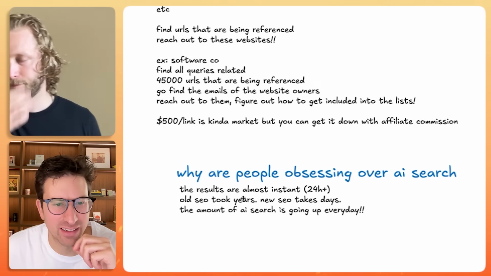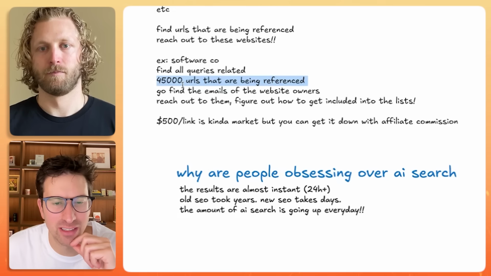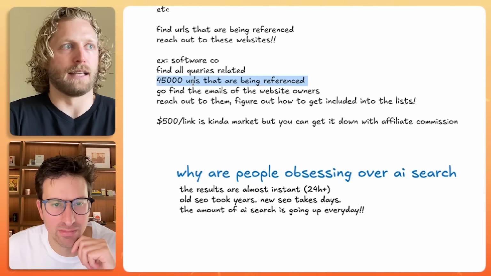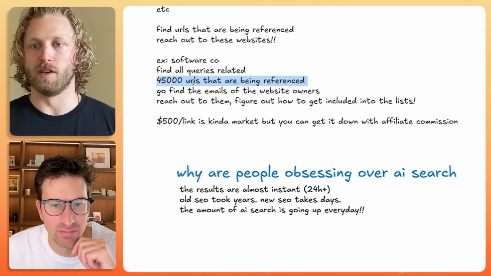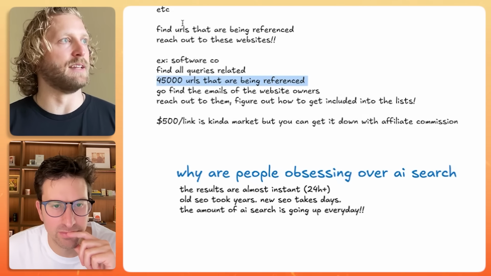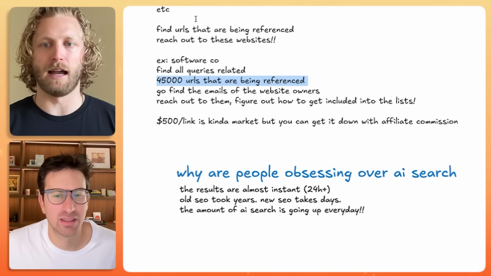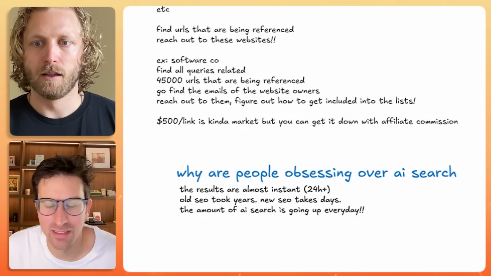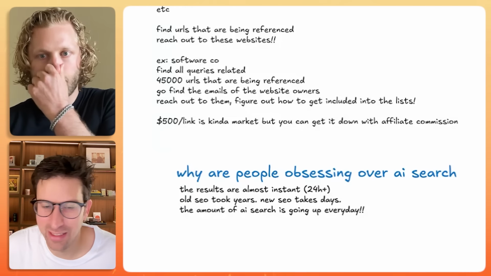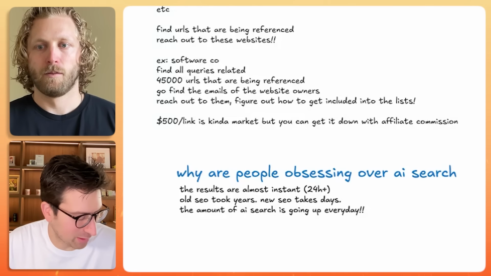And dumb question here, to find out which URLs are being referenced, are you using Google Search Console or is there another tool? Yeah. So all of those AI SEO tracker tools, they all show you this. It's basically the URLs that Google is sourcing from. I can't remember the name of the one my friend was using. It's a startup. I know there's Ahrefs and SEMrush and all those companies. Is there any de facto one to use?